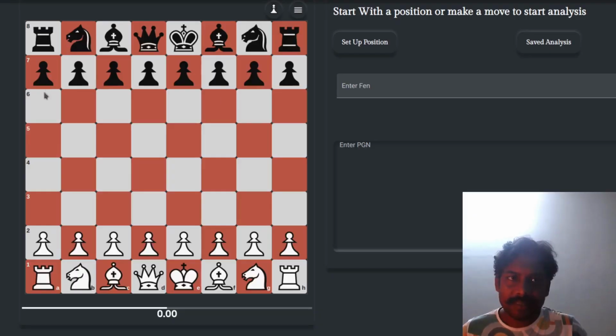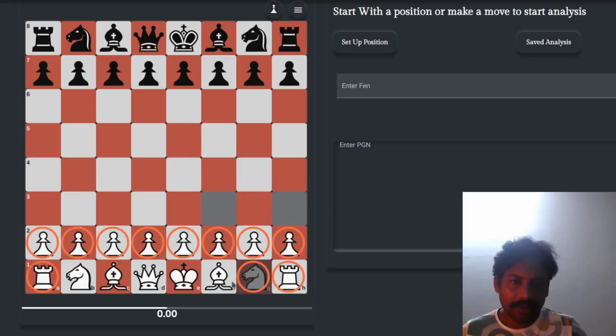So as you can see, this is a chessboard. All the pieces in front are called pawns. This piece is called a rook. This piece, symbolized with a horse, is called a knight. Then we have bishops, then the queen and the king. Each side has 8 pawns, 2 rooks, 2 knights, 2 bishops, 1 king, and 1 queen. And the game is played with all these pieces.